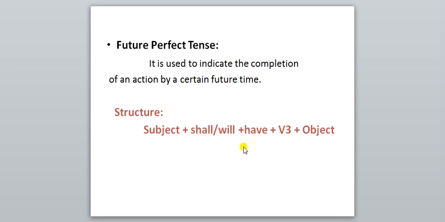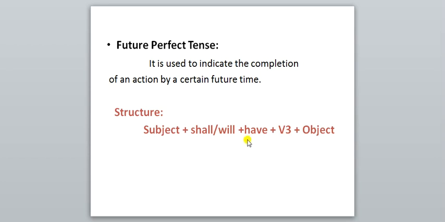But here, why is have used? Have is used to show the perfect action. And shall and will, these both are related to the future. Future perfect, right? Have plus V3 means the perfect action, complete action. And shall will means the future auxiliaries. So subject plus shall/will plus have plus V3 plus object.